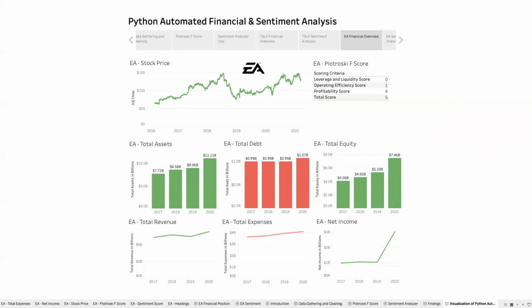For our second company, Electronic Arts, or EA, we can see that this company has a mid-range financial strength score of 5. It's had strong price appreciation over the last 5 years. It shows overall company growth based on increases in return on assets, total equity, revenue, expenses, as well as a relative maintenance of total debt, similar to Tesla.